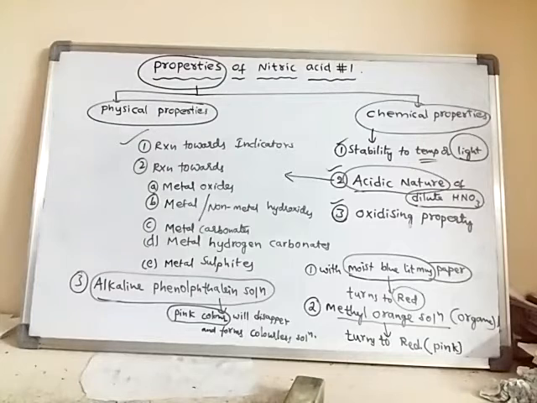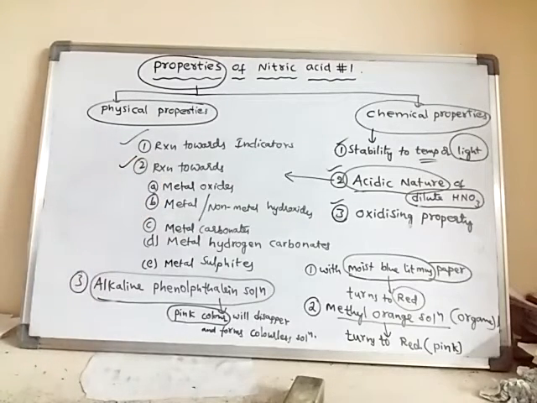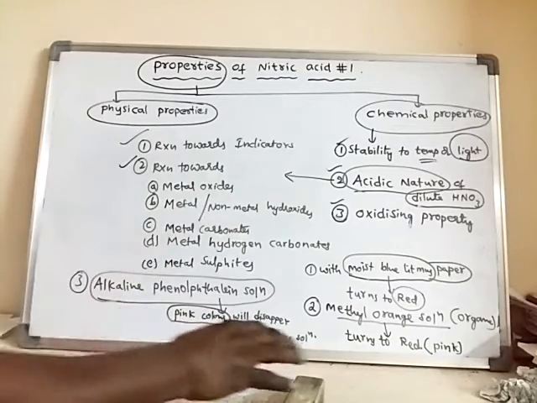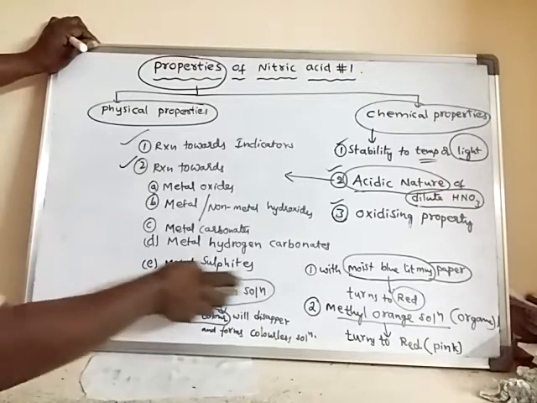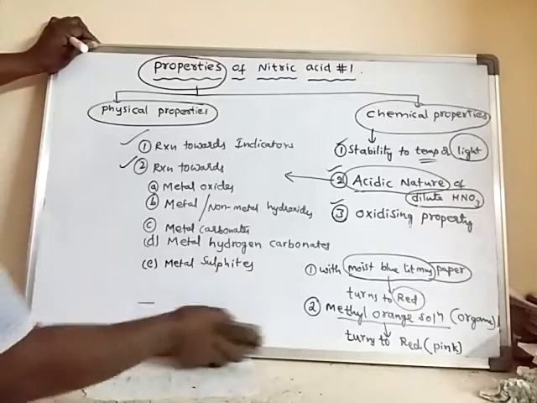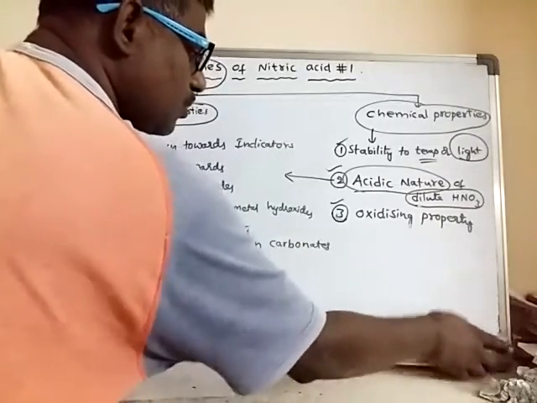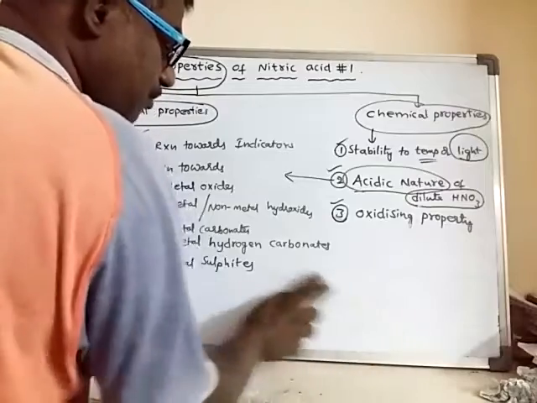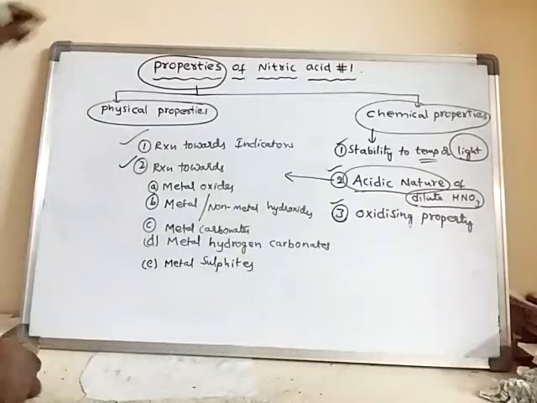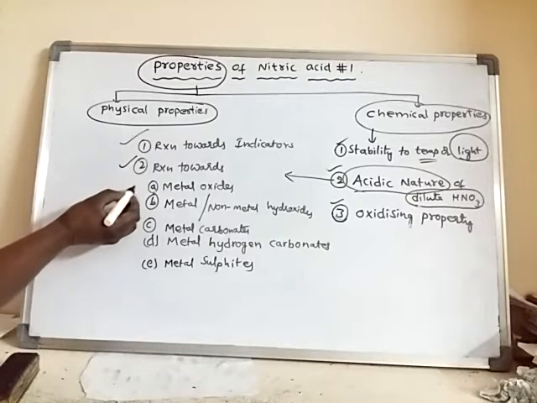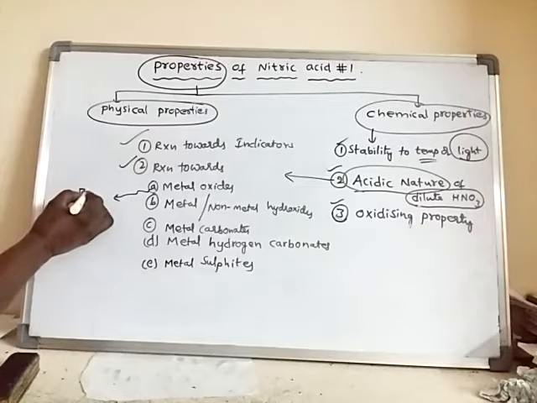Right. Now we will learn about the reactions towards the metal oxides, metal or non-metal hydroxides, and these things. Generally, metal oxides are basic in nature.